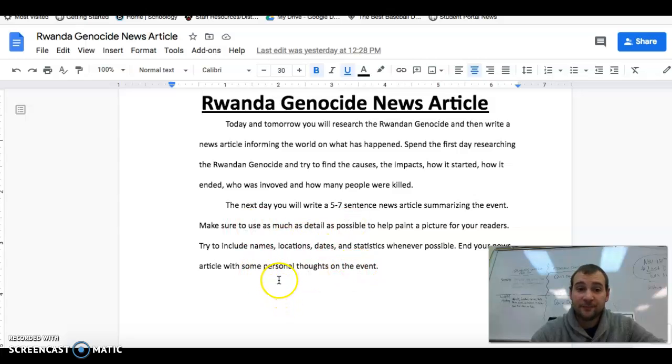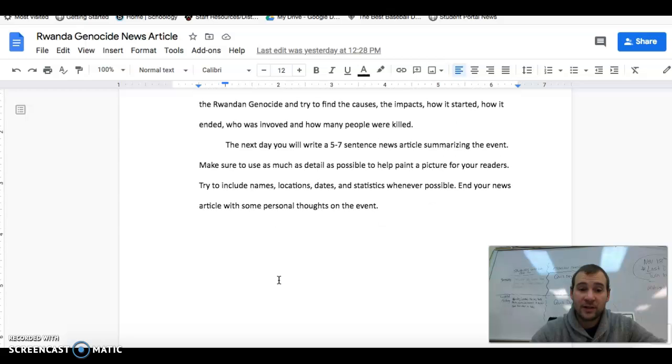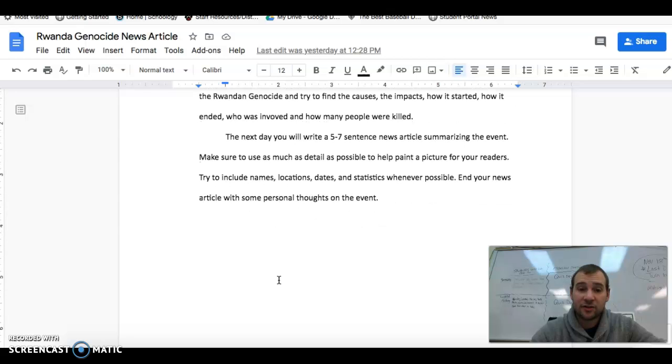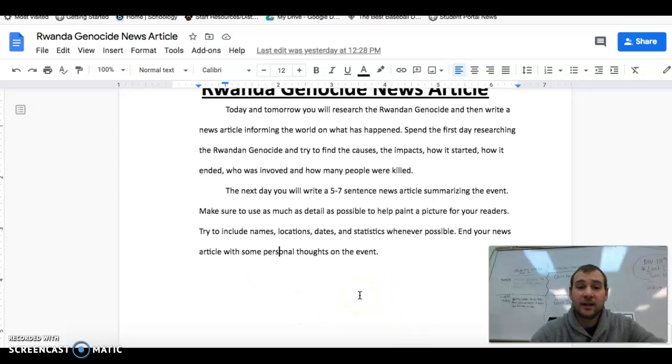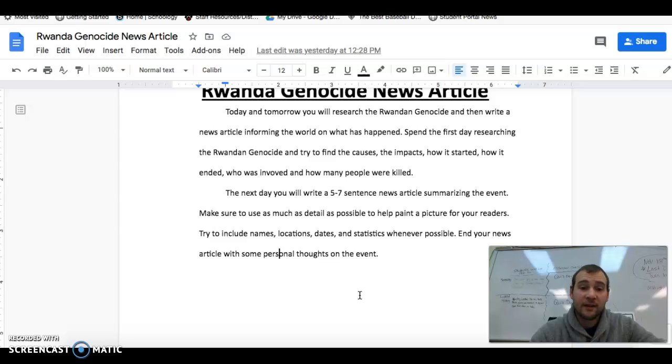If you want to, on the top of your page, you can make up a newspaper name. That'll be your header, your title. So you can make up a newspaper name and then go from there.